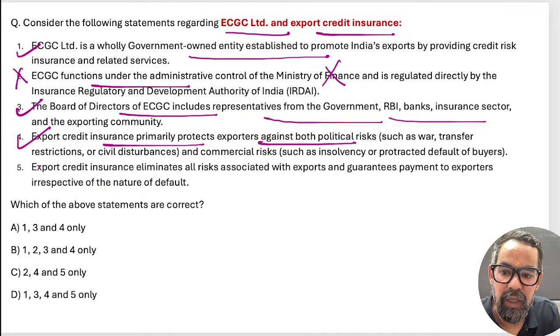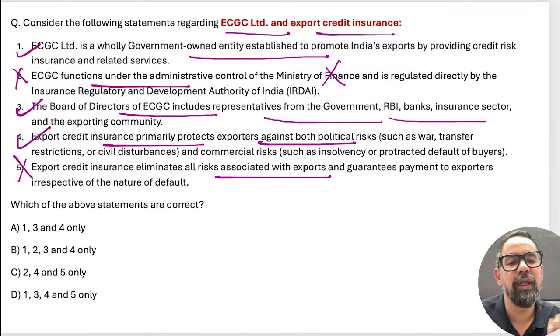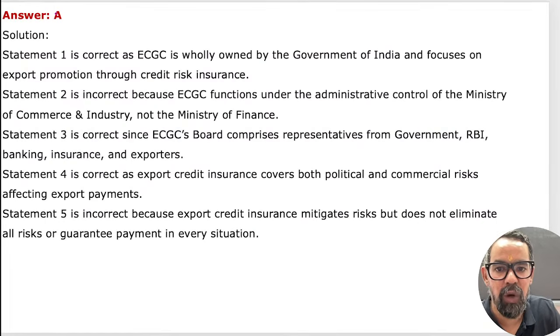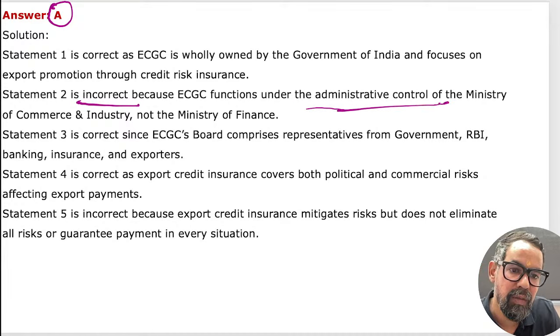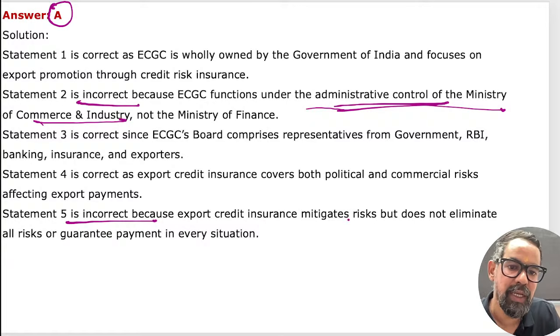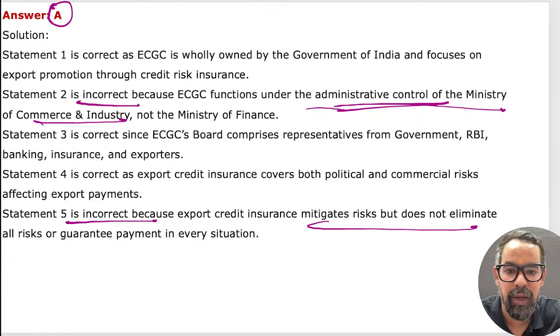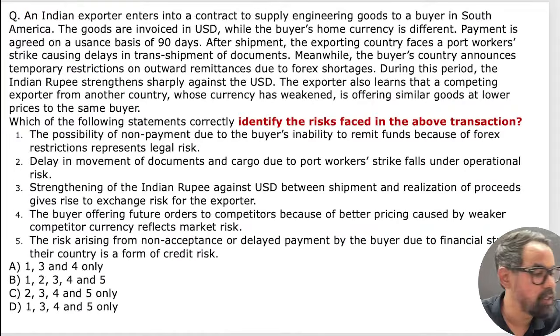Yes, true. The next one: export credit insurance eliminates all associated risk. No, commercial risks like operational risk or strategic risk do not get covered under this one. So 1, 3, 4, that is option A, is the right answer. The second is incorrect, it comes under the Ministry of Commerce and Industry. And the fourth one is that it mitigates risk but does not eliminate all the risk, right? So that is the case in this particular one.